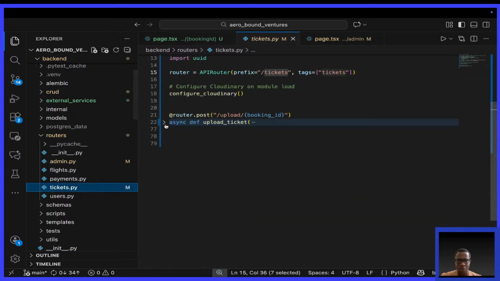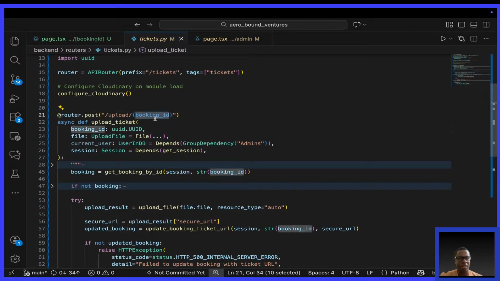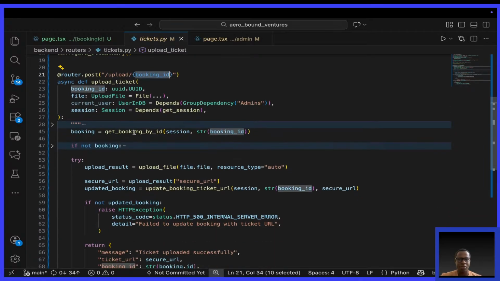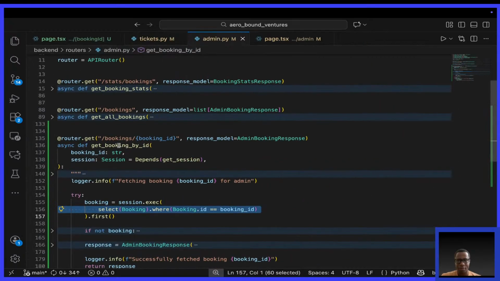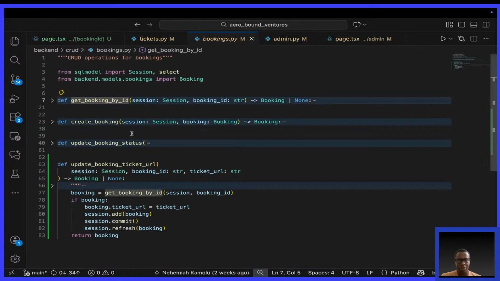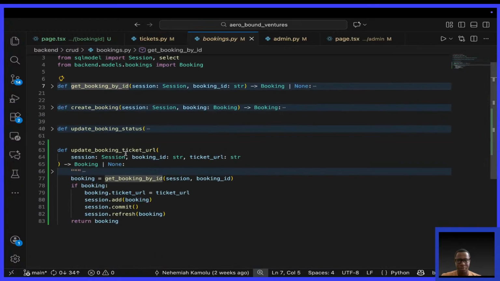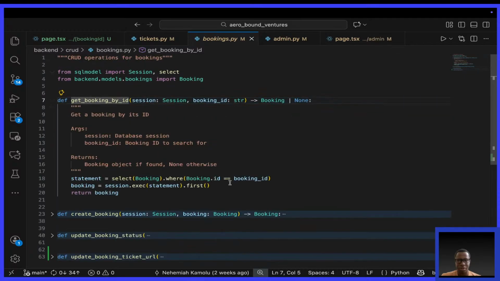When we were doing a ticket, okay, look at this. When we were uploading the ticket, okay, we had this get booking by ID, okay, takes in a booking.id, okay. So let me try to do, I want to do something identical, okay, to this. So tickets admin.py, okay. So when you're uploading a ticket, we have this function get booking by ID. If I go to it, where is it? It's right here, okay. Simply does the same logic.